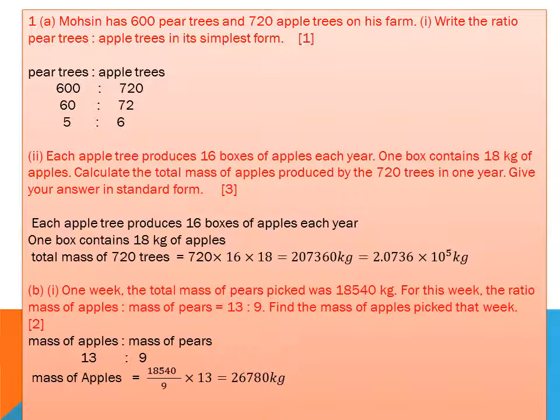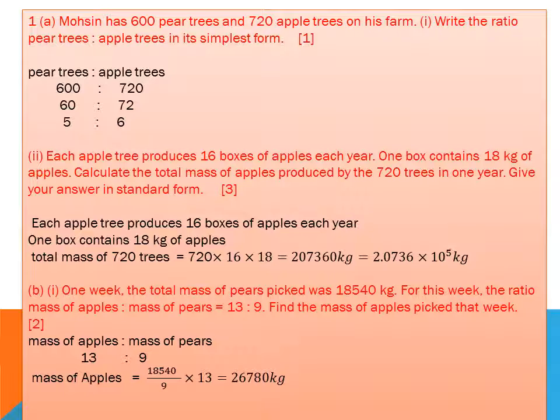In part B, in one week, the total mass of pears picked was 18,540 kg. He mentioned a specific week.